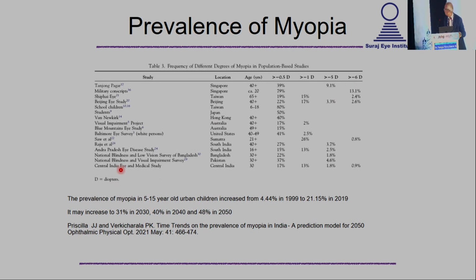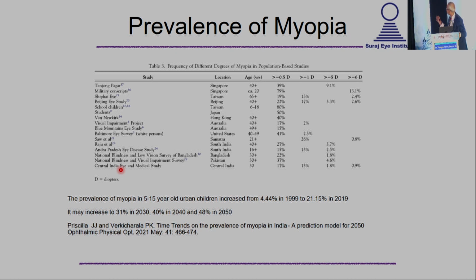In the Central India Eye and Medical Study, we found a prevalence of more than minus 0.5 diopters myopia in 17% of eyes. However, these were patients over the age of 30 and largely over the age of 40 years, and therefore there may have been some degree of nuclear sclerosis.